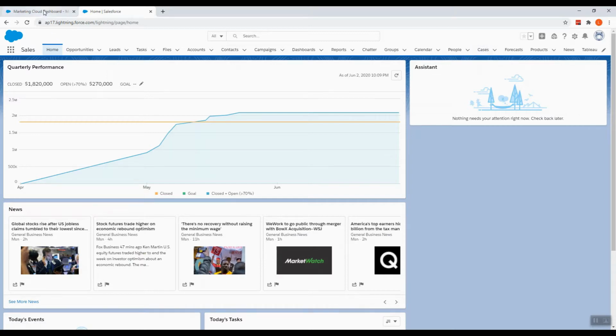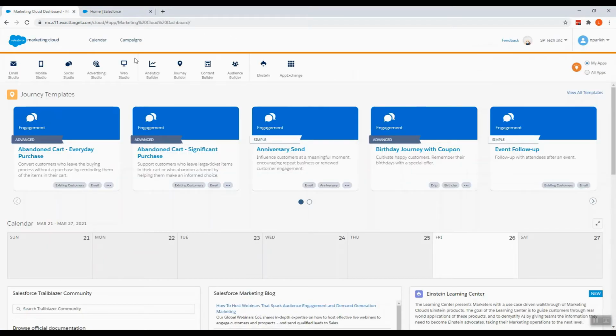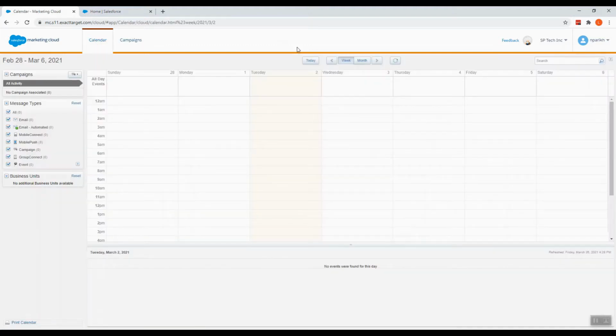Moving on to the Marketing Cloud, this is the home page, which is the Marketing Cloud dashboard. From here, the first button is Calendar. Once we click on this, it shows the actions that have occurred in a particular week or month, or you can change this depending on whatever you need. You can see if any campaigns have been run, or any emails, events, or mobile messages have been sent on a particular day. You can always toggle back to today from wherever you are.